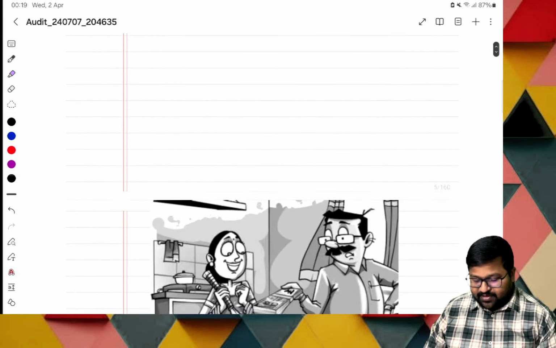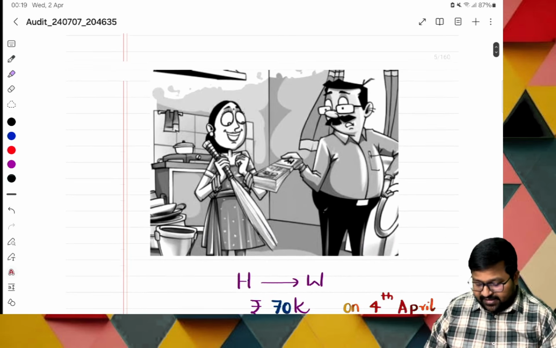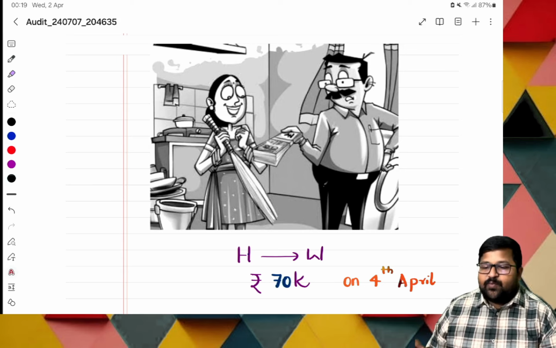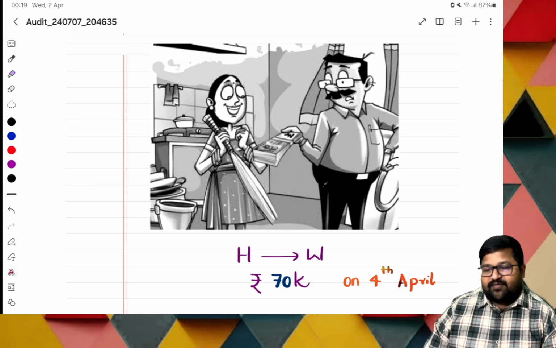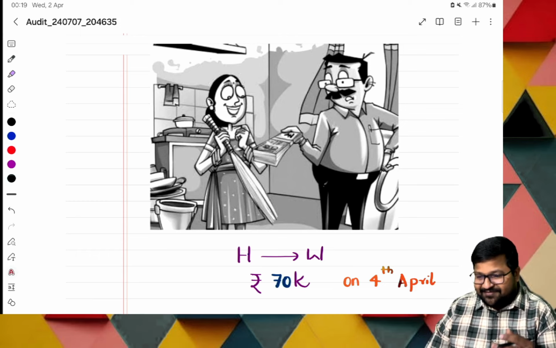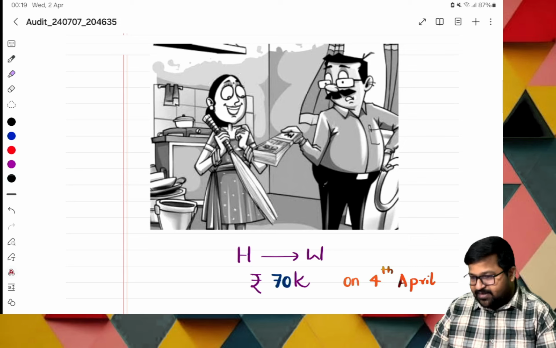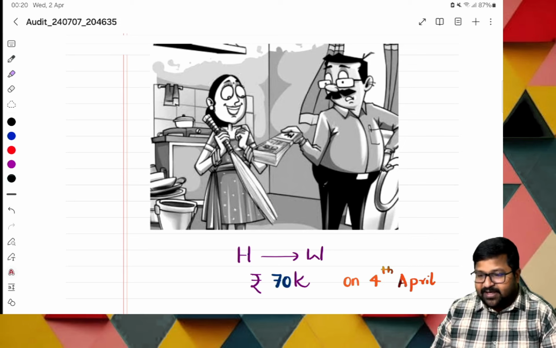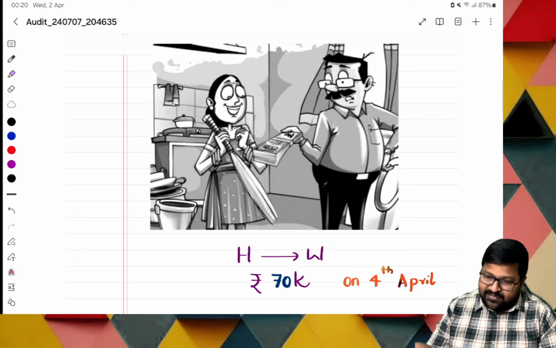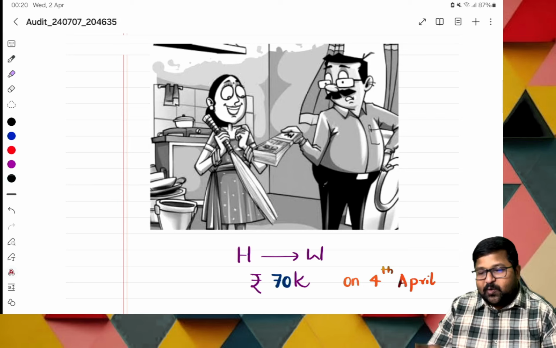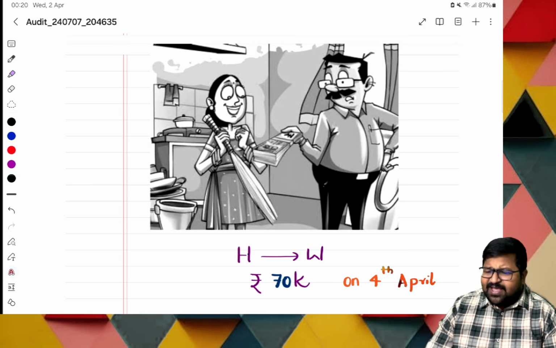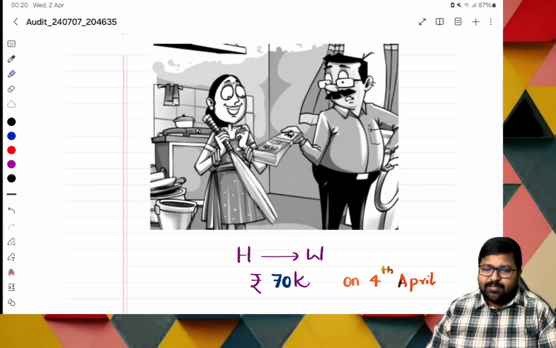Yes. Now, on one fine day, that is on 4th April, the husband gave 70,000 to his wife. Normally in every family this happens. In the first week of every month, the salary is credited, and the guy gives the salary to the home minister who takes the responsibility of the entire home. That's the basic thing. The same thing has happened here.